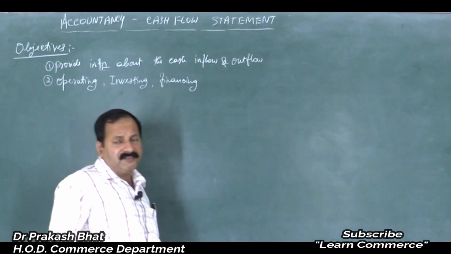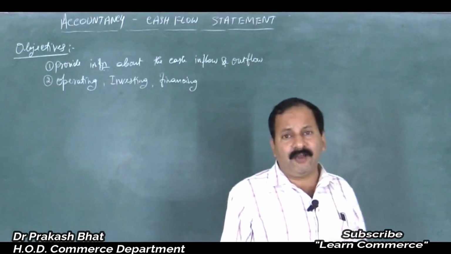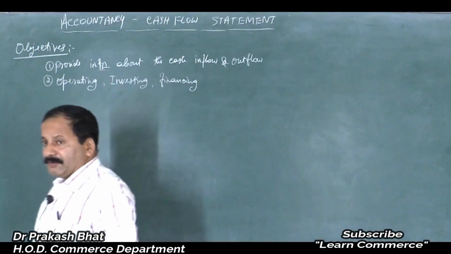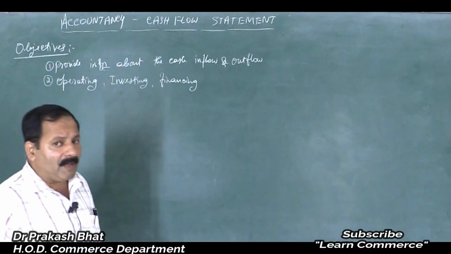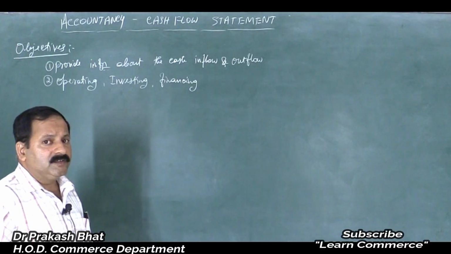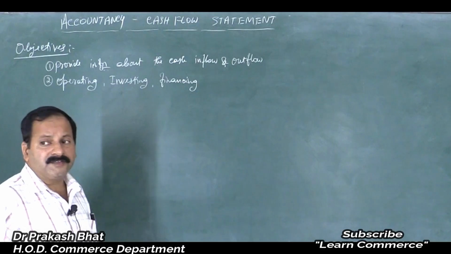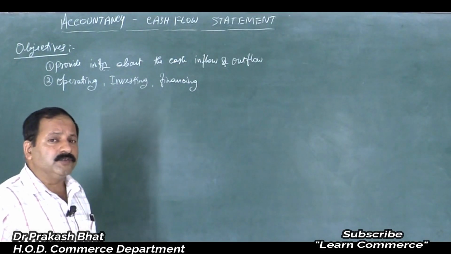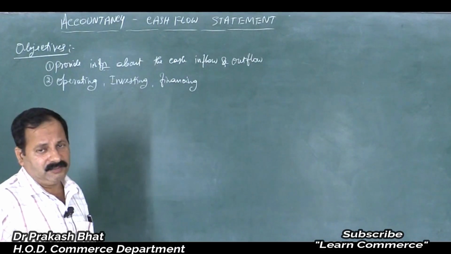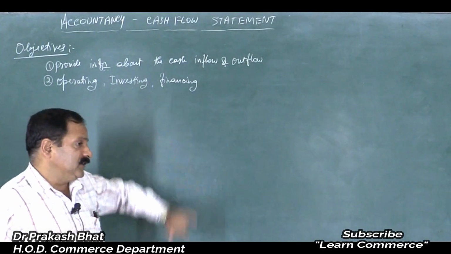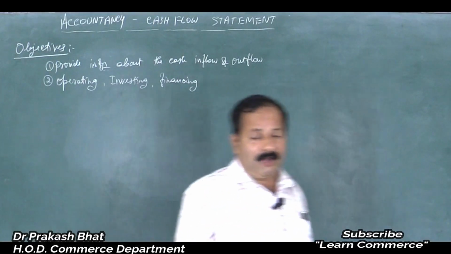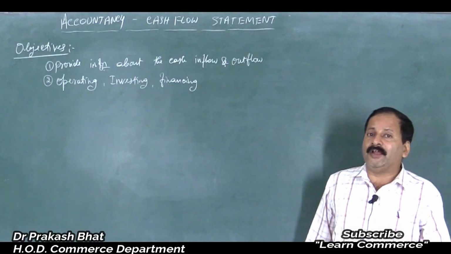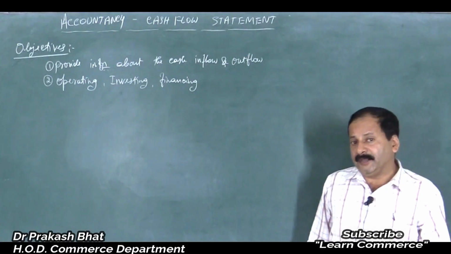Then financing activities, in the sense the sources you have opted for to finance your business, like whether you are arranging money from the bank, financial institutions, by issue of shares, issue of bonds, issue of debentures, accepting the public deposits, all these are the different sources of business finance, friends. So when you invest, that is a finance, you have to think which is the cheapest source of fund. Is it debt or equity?